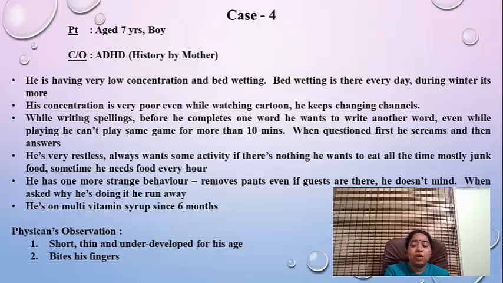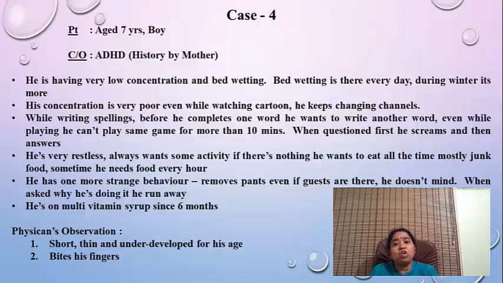He has one more strange behavior. Parents are also confused why he does that, because when everybody is sitting, even if guests are there, he would suddenly run and come to the hall, remove his pants and stand. And when he is questioned why he is doing that, he would run away. Irrespective of whether strangers or guests are present at home, he is not bothered about it. They are really not able to understand why he does that, because he is already 7 years old. And they said he is on multivitamin syrup.